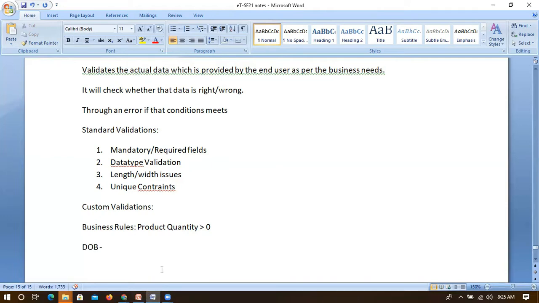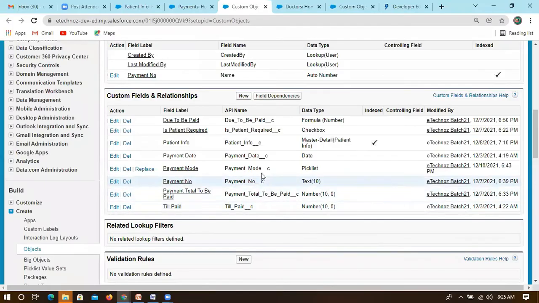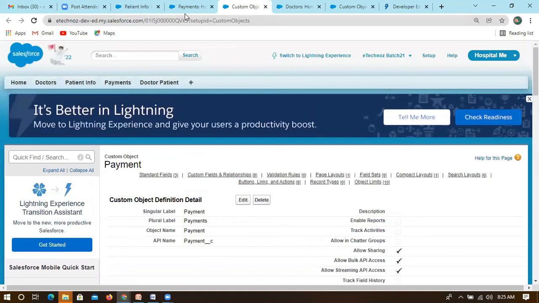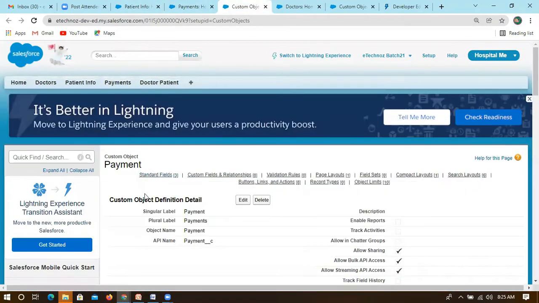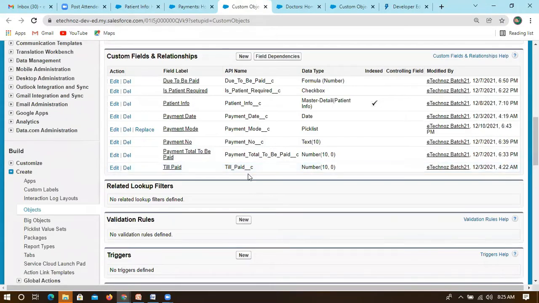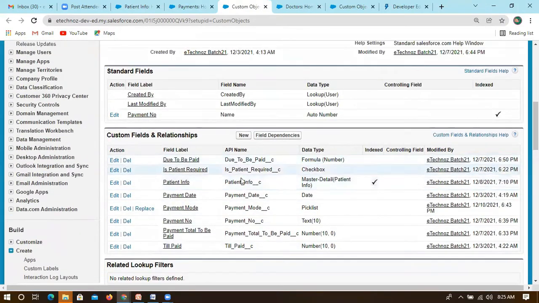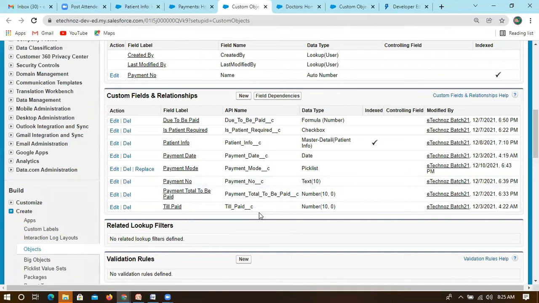Let's check what we can create from the fields we have created so far. We have created different objects like doctor, patient, and payments. If we go to payments, we can take any one and check how it works. Likewise you can create multiple, and I'll also create some activities for you, so that you will be aware of how to create these validations.